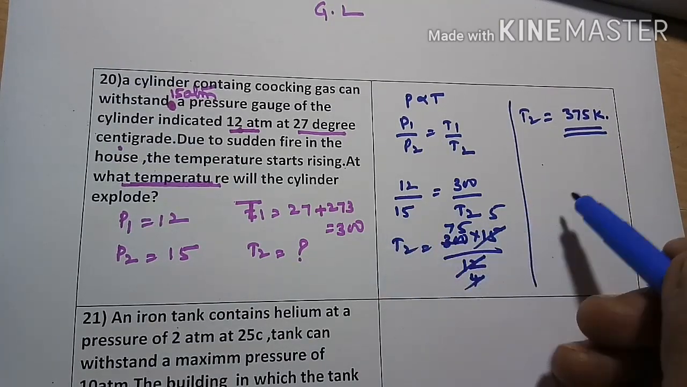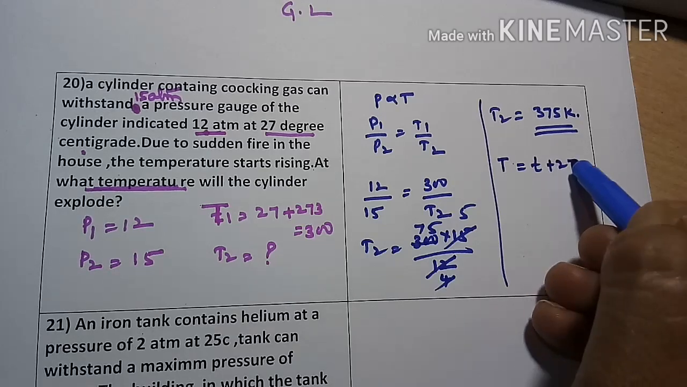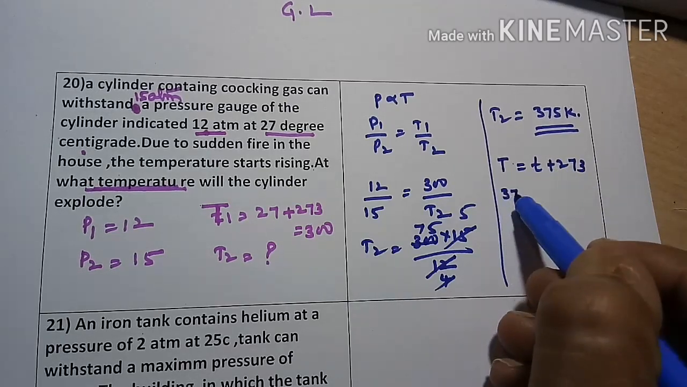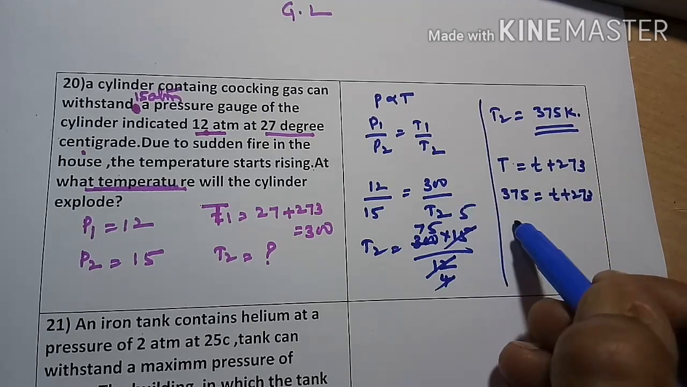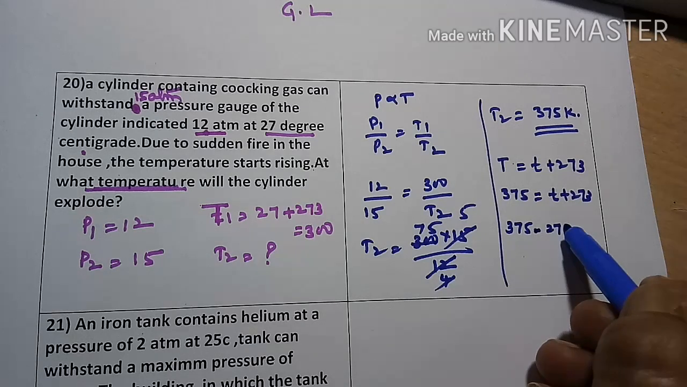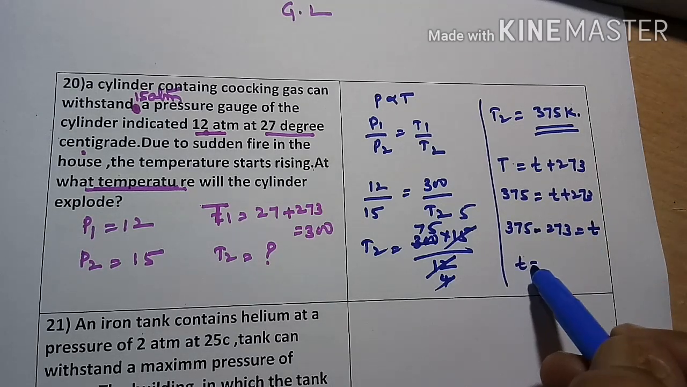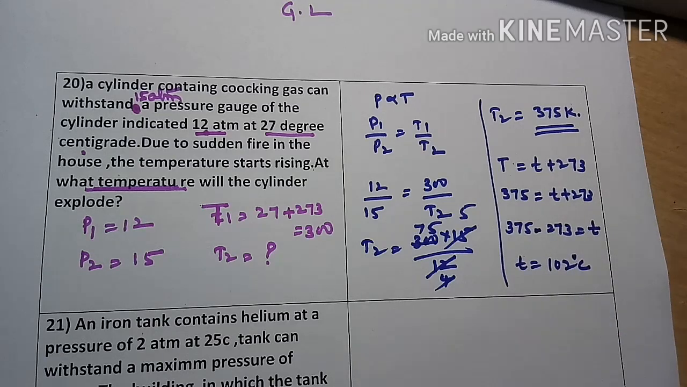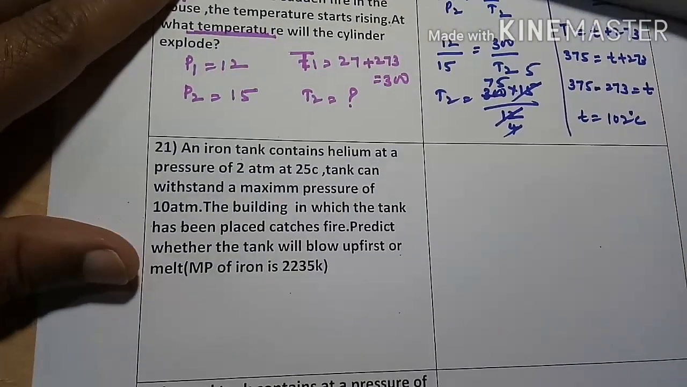If the options are given in degree centigrade, how will you find out? Capital T is equal to small t plus 273. So 375 is equal to small t plus 273. Now 273 goes to this side, 375 minus 273 is equal to small t. So you will get 102 degrees centigrade. So this is the first problem. Now let me see the second problem.